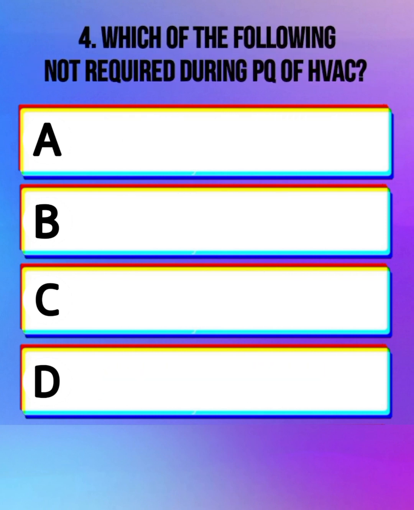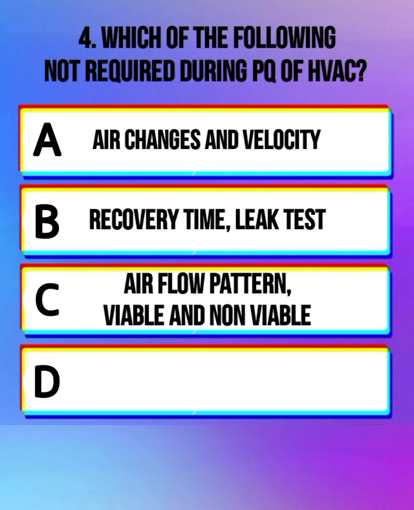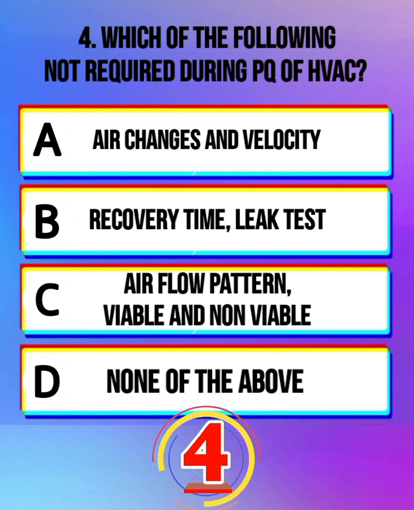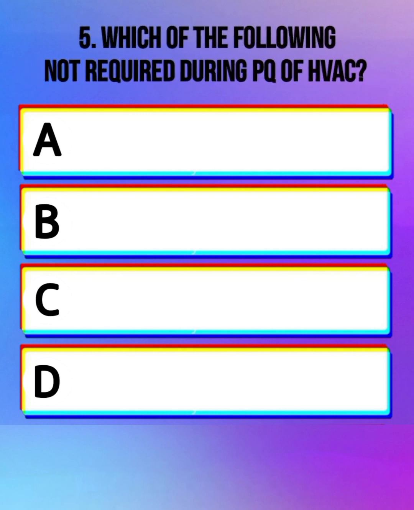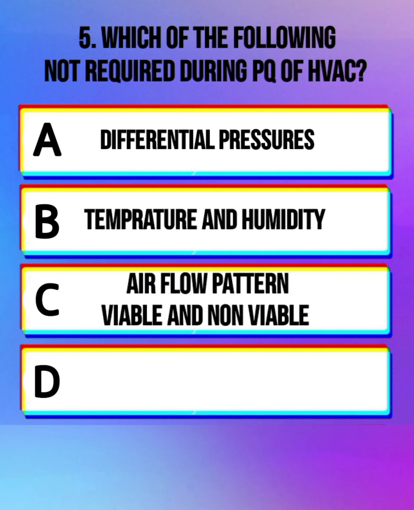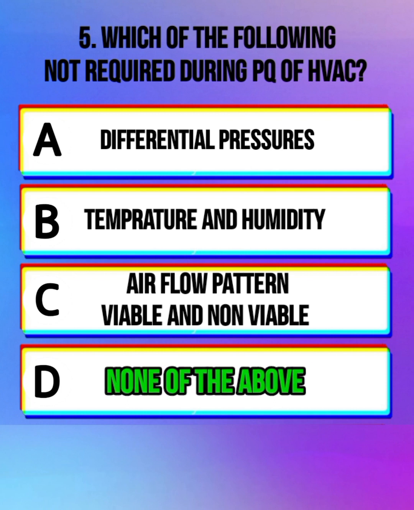Which of the following not required during PQ of HVAC? Air changes and velocity, recovery time, leak test, airflow pattern, viable and non-viable, none of the above. Correct answer is none of the above. Which of the following not required during PQ of HVAC? Differential pressures, temperature and humidity, airflow pattern, viable and non-viable, none of the above. Correct answer is none of the above.